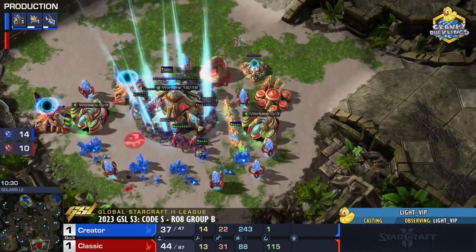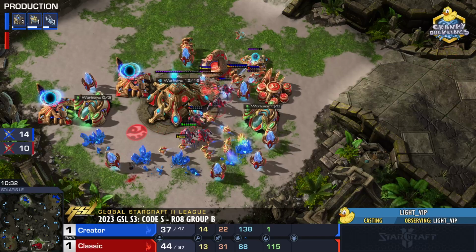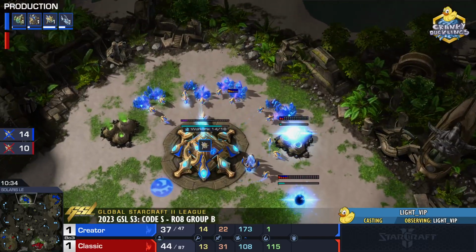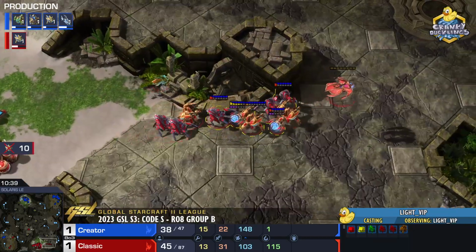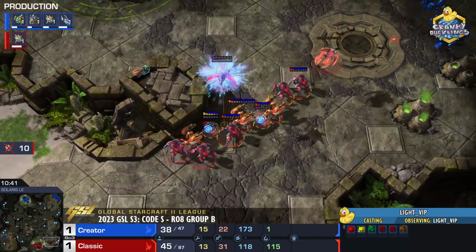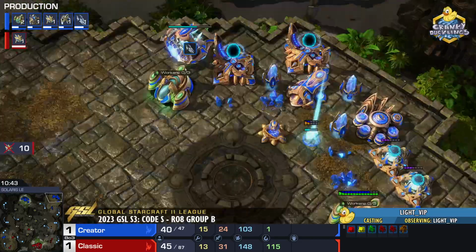Forced to recall back home. That's 10 probe kills, by the way. And Creator, he still has that ninja base. Oh my god. Okay. So Creator, he's got a second Void Ray on the way.